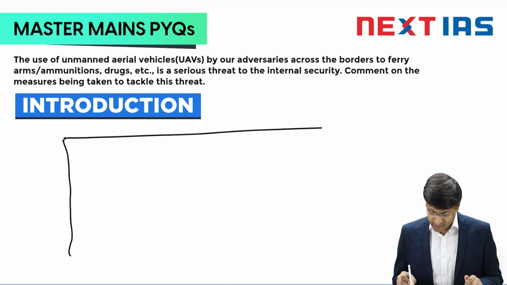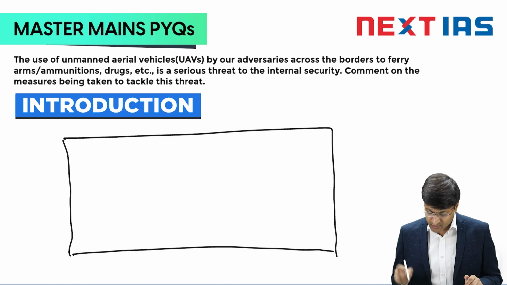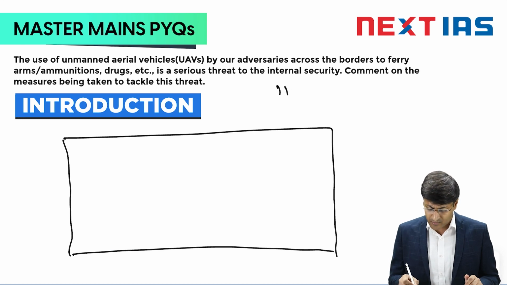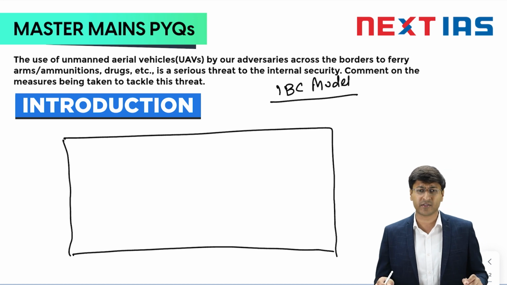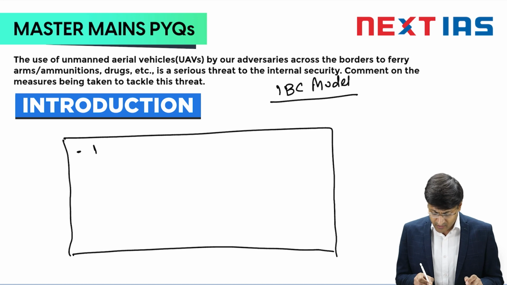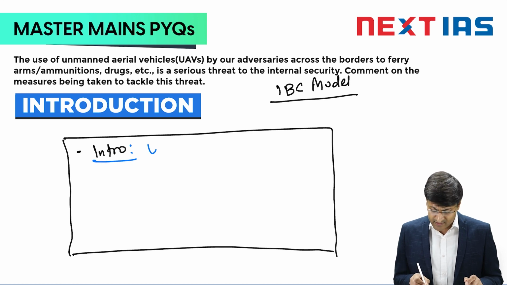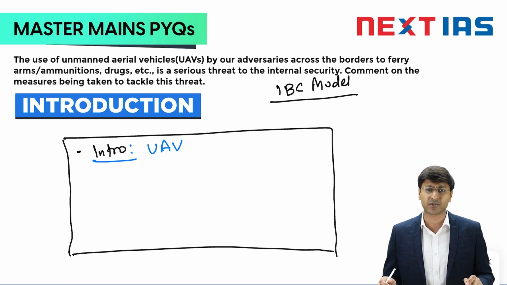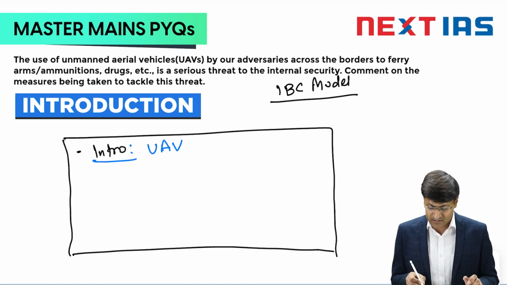While following the approach to any particular question, you have to focus on the IBC model. I hope most of you are by now aware of this IBC model, that is introduction, body and conclusion. For the introductory part of this question, the central theme is UAV. Either we can go by the definitional approach and define what a UAV is in my introduction, or the better option is that in GS2 and GS3 questions, wherever possible, try to go by some facts.